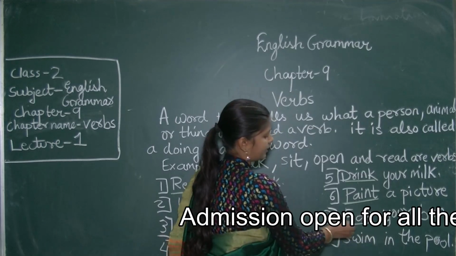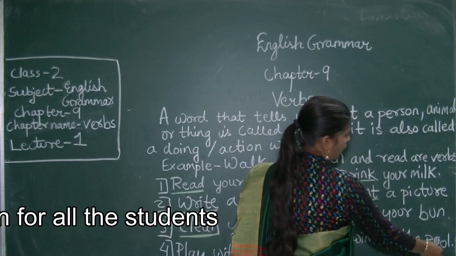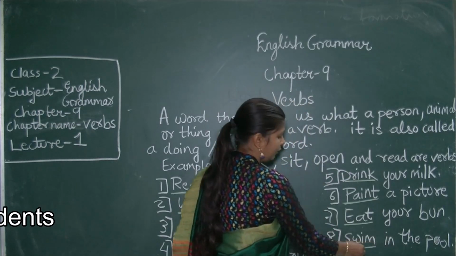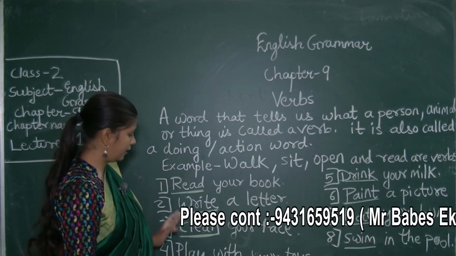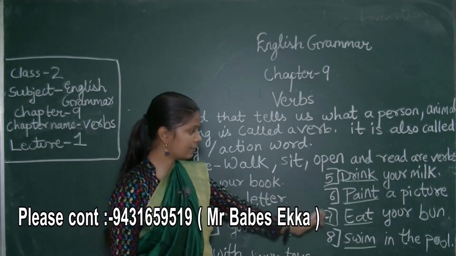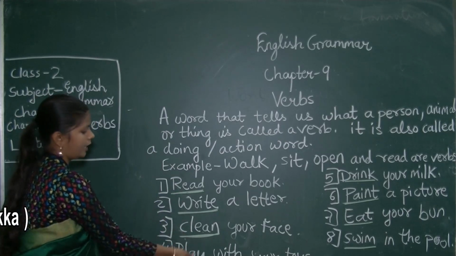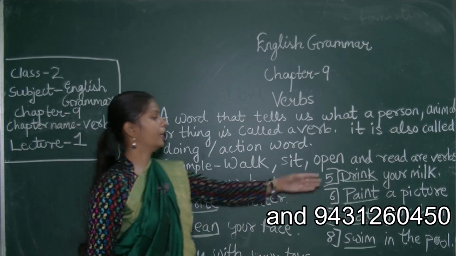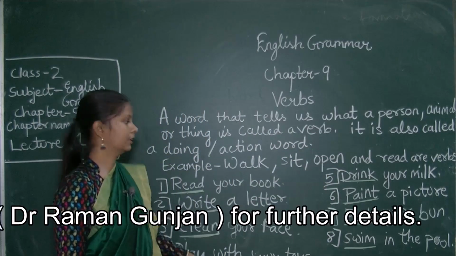Eat is a verb. Swim in the pool. Swim is a verb. So the words which I have underlined, just see here: read, write, clean, play, drink, paint, eat, swim, these are verbs.